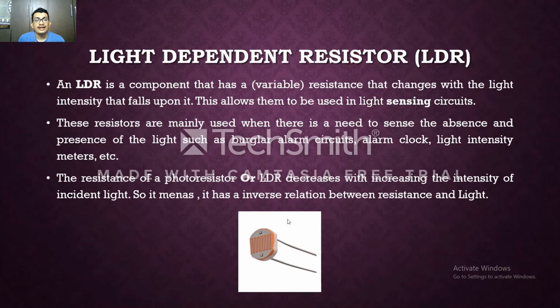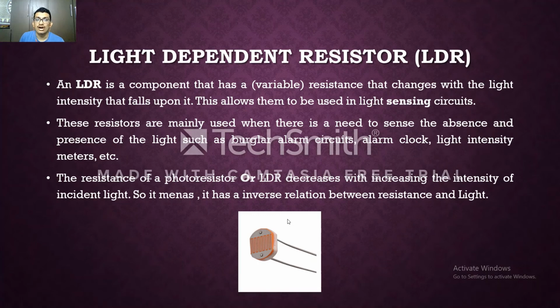Whenever light is incident on this particular semiconductor part, there will be an excitation of electrons. We already know from Einstein's theory that whenever energy is incident on a particular atom, there will be an excitation of electrons from the valence band to the conduction band. So the same principle is being used here.